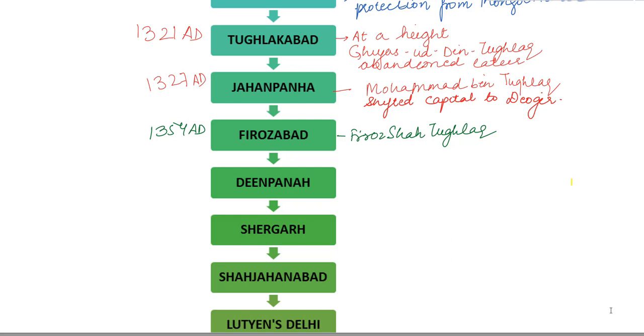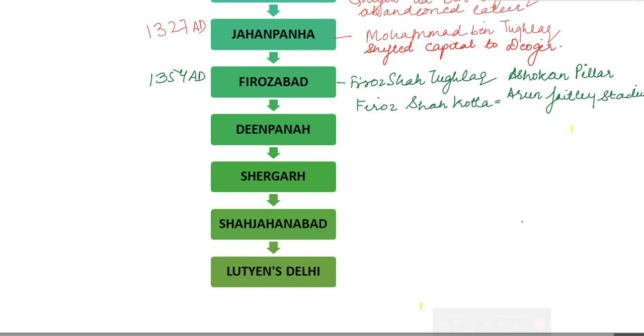In the present day, there is a stadium at this place which has now been renamed to Arun Jaitley Stadium in honor of the former Minister of Finance of India. After Firoz Shah died, the Mongol Timur attacked Firozabad. He massacred everything and it took over 100 years for Delhi to recover.